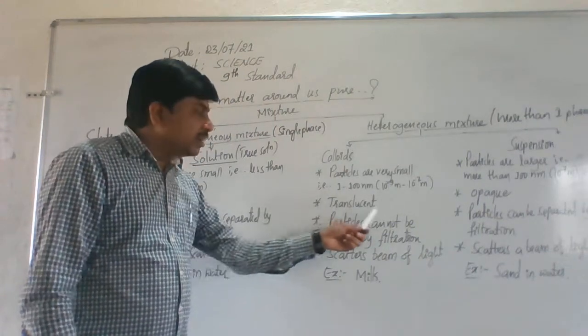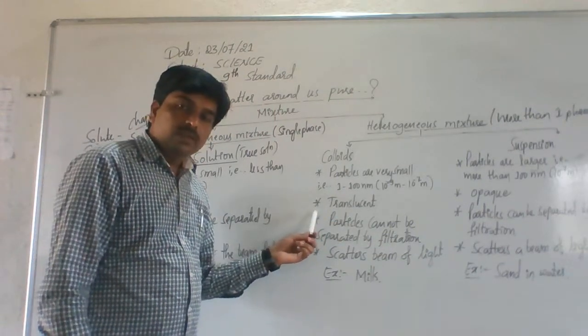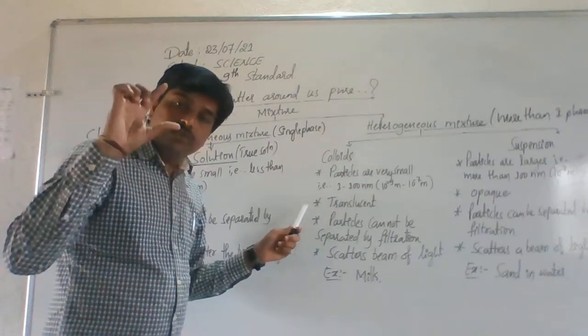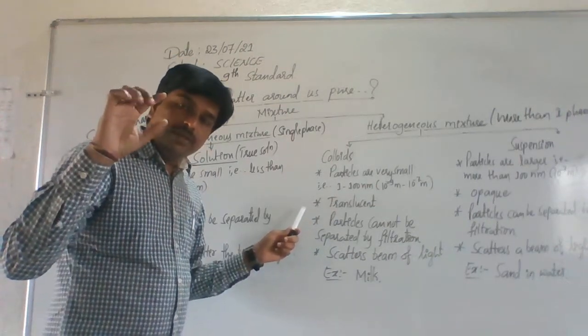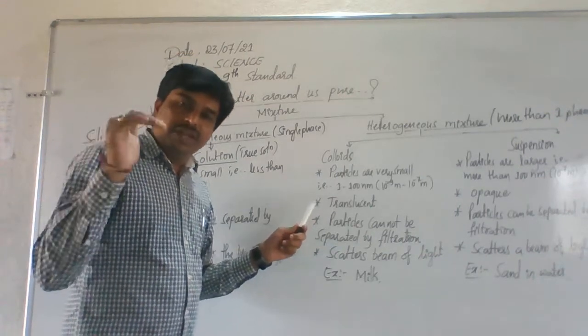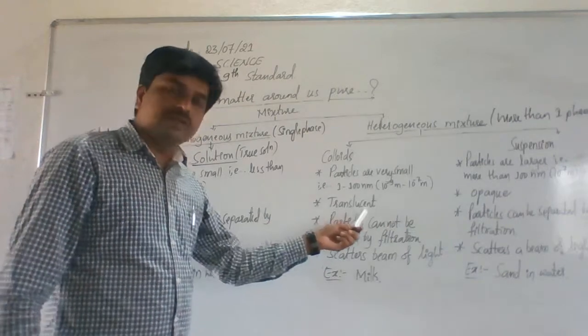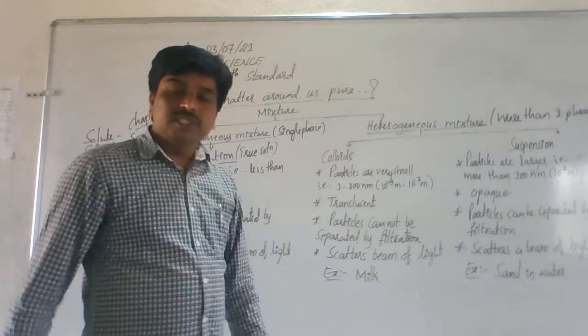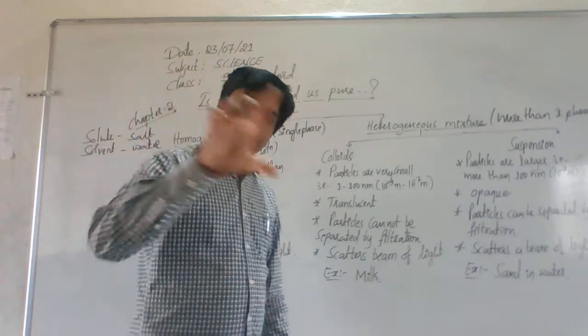Colloids are said to be translucent. Not transparent, not opaque, but translucent. Understand? Translucent means medium transparent, hence they are said to be translucent. And suspensions are opaque. Suspensions are opaque.